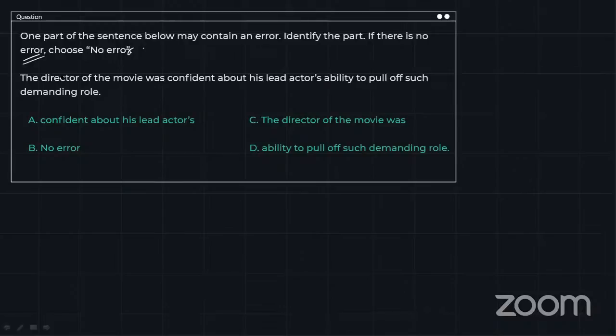All right. So the director of the movie was confident about his lead actor's ability to pull off such dramatic role. All right. So please make sure that you know the answer.